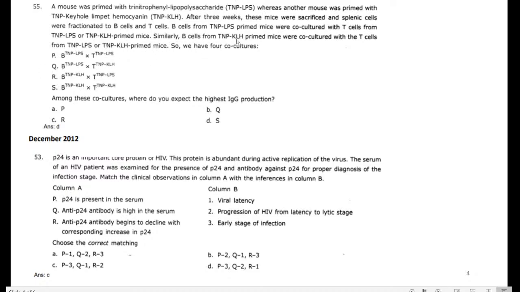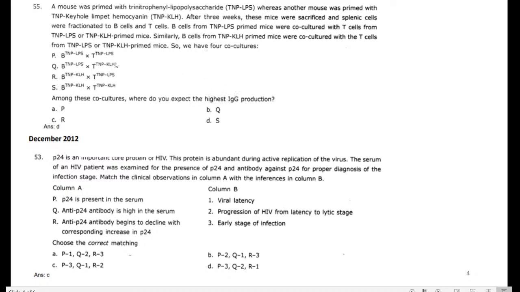Similarly, B cells from TNP-KLH primed mice were co-cultured with the T cells from TNP-LPS and TNP-KLH. Here you want to understand we have four co-cultures.